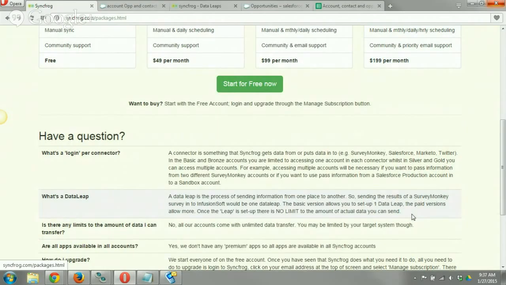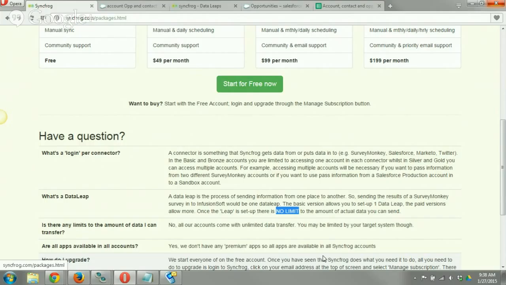So to define that a little bit better, it says SurveyMonkey to Infusionsoft would be one data leap, right? So that's one set of complete mapping and everything like that. There is no limit to how many times I can run that same data leap. So if I'm constantly syncing SurveyMonkey to Infusionsoft, I can keep on clicking the button to activate that leap. That counts as one data leap.